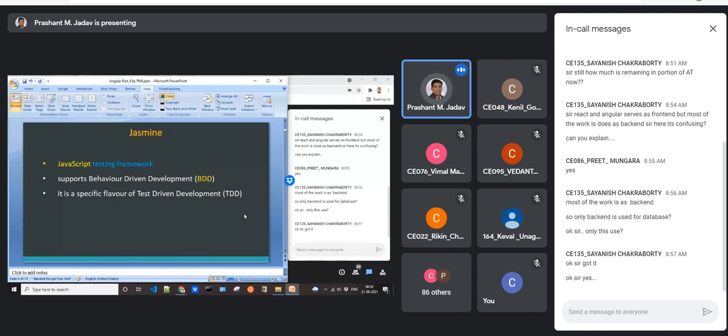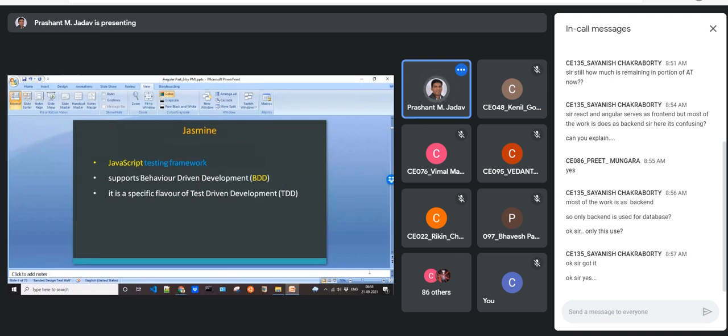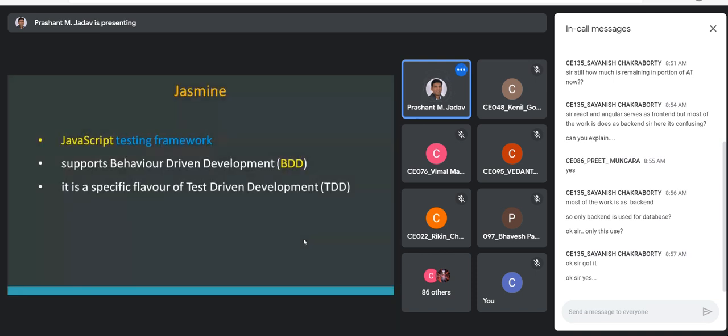Okay, so let us see what is TDD. In TDD, that means test-driven development, when you develop an application, the first thing is you develop the test before you do the actual implementation. So before any implementation code is written, you write down the test. You define your requirements, and once your requirements are defined, you need to write down the test cases.